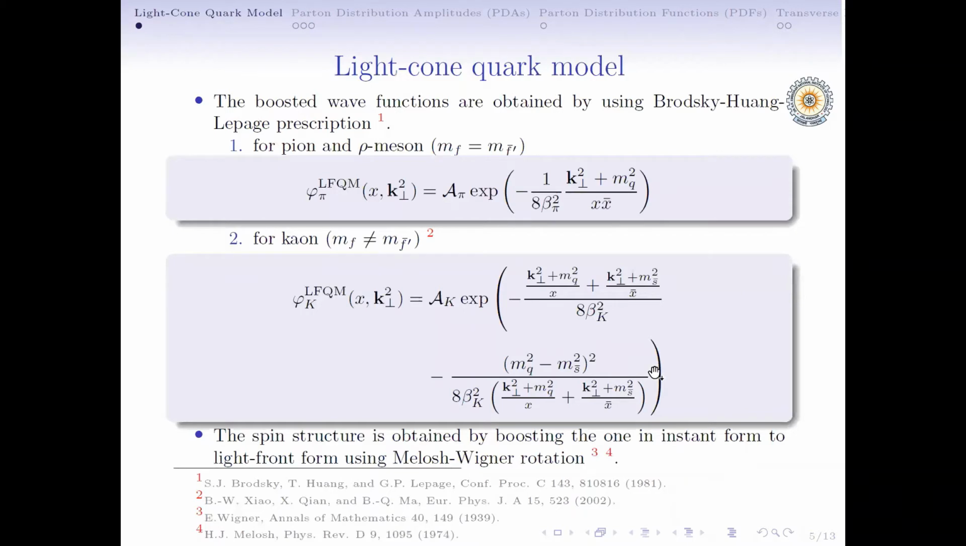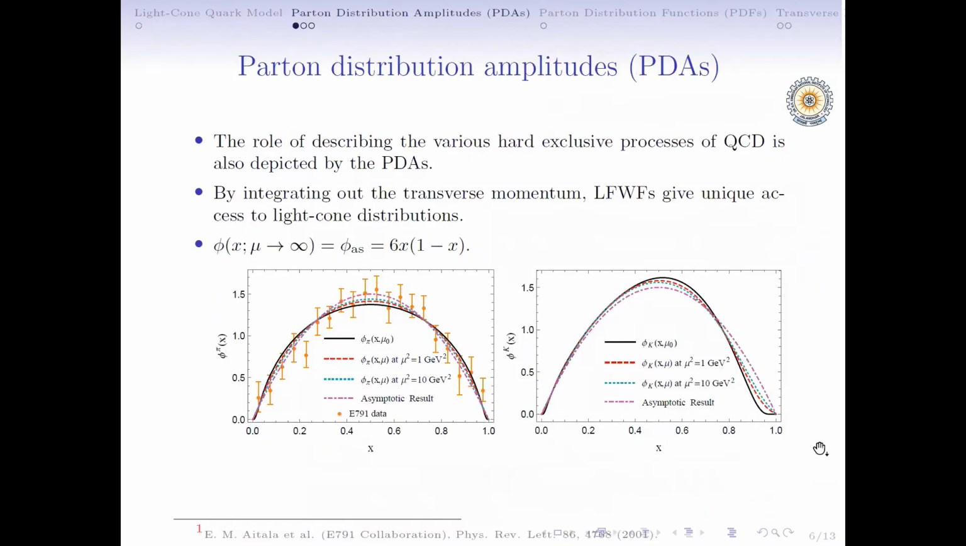The boosted wave functions in the light cone quark model are obtained by using the BHL prescription. This one is for the pion case, and this one is for the kaon case. The spin structure in this model is obtained by boosting the spin structure from the instant form to the light front form using the Melosh-Wigner rotations.